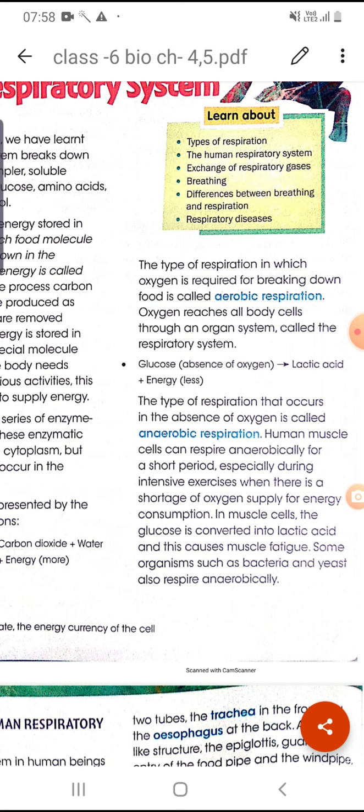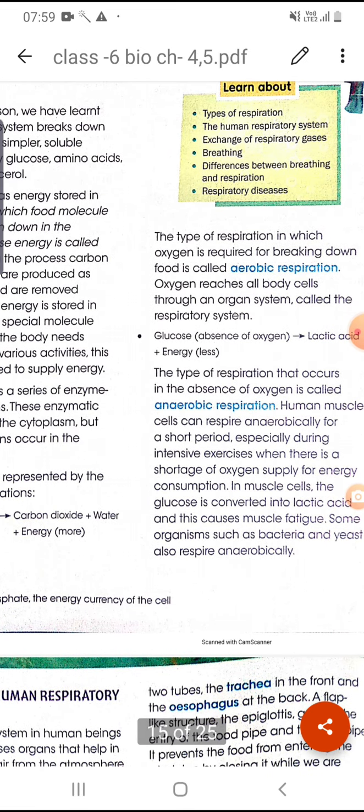We have mainly two types of respiration: aerobic respiration and anaerobic respiration. Humans and all the higher animals generally do aerobic respiration, and anaerobic respiration generally occurs in bacteria, in lower organisms.